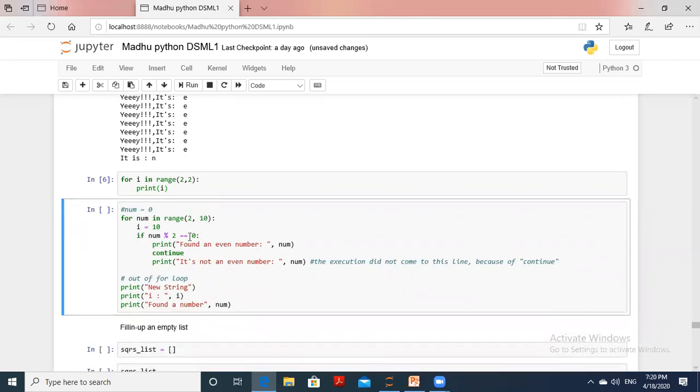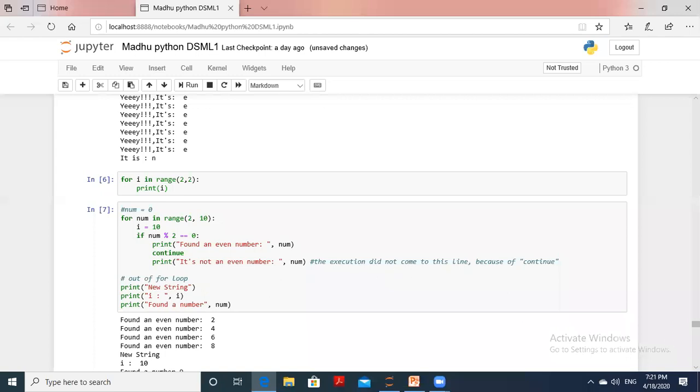Next, there is another program: whether a number is even or odd. Please try to execute all of this, because it is a program used to apply the for loop and if condition. Okay.